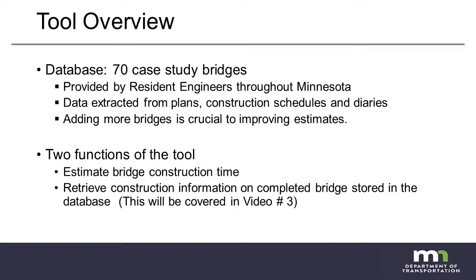The reason is because when the user enters data, the database bridges are reviewed and bridges that are not similar to the input values will be excluded. That means that from an initial 70 bridges in the database, it is very quickly filtered down to less than 10 similar bridges. This narrowed list of bridges may yield wildly variable production rates based on scatter in this data subset. There are two main functions of this tool.